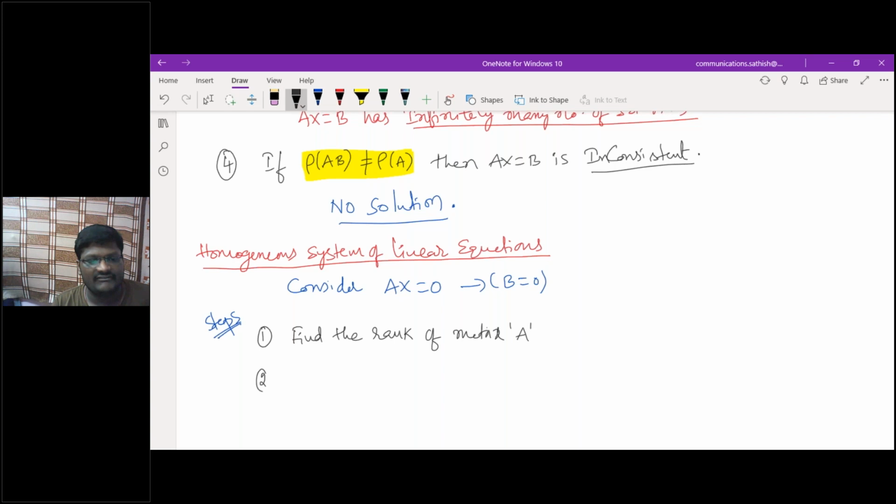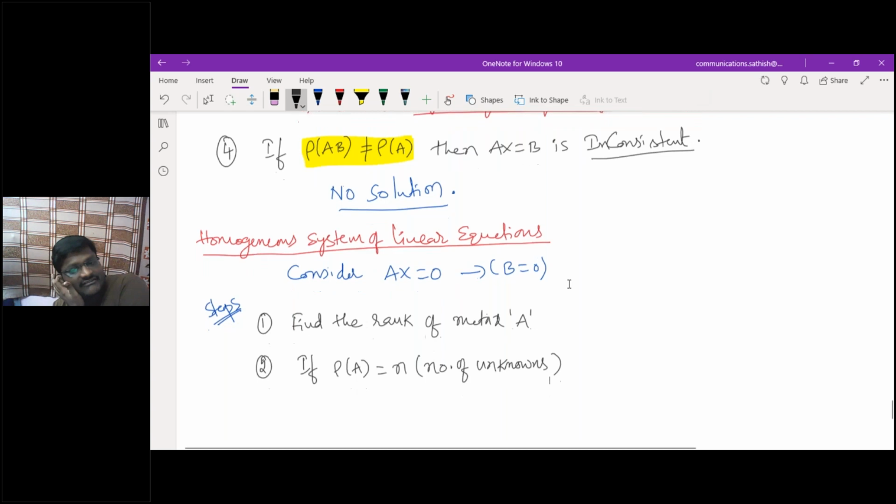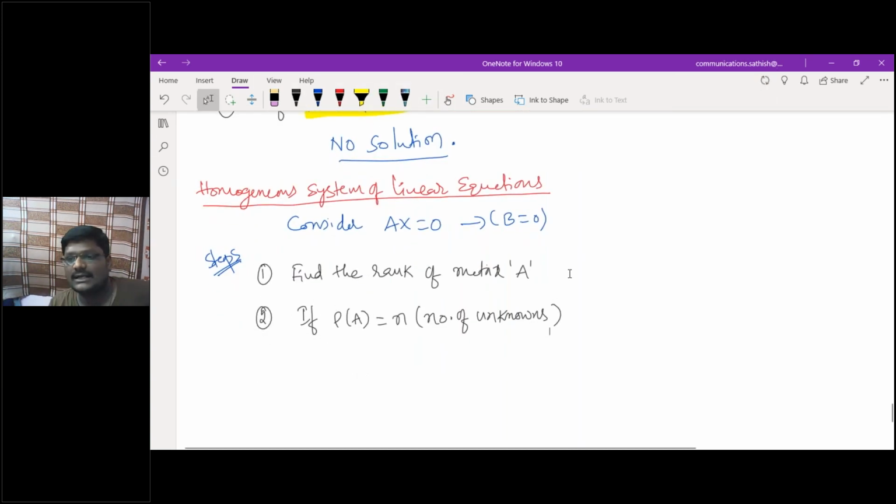Then after finding the rank of a matrix, the case is if rank of A is equivalent to n, the number of unknowns, which is nothing but the number of variables. Both are one and the same.